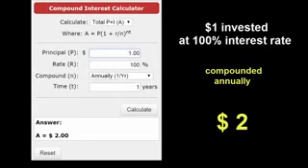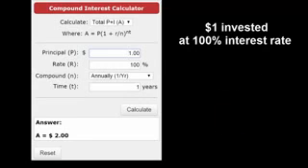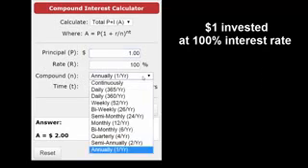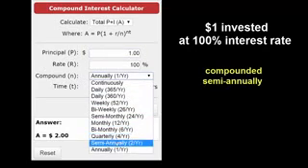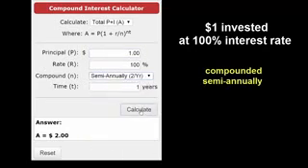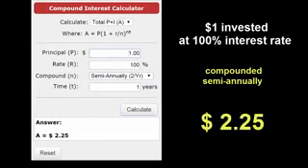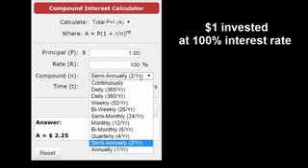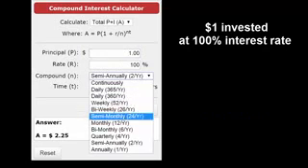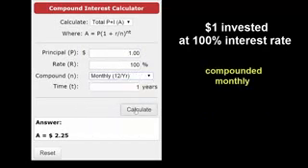That's fantastic. But in compound interest, what is done? This 100% is compounded. It is not given to you altogether. Maybe if it is given twice a year, it would be 50% at 6 months, 50% at the other 6 months. If you break it down, you're going to get $2.25. So why don't we compound it more? Why don't we break it monthly? So 100%, break it down into every month, a little over 8%. So you get more than 2.25.